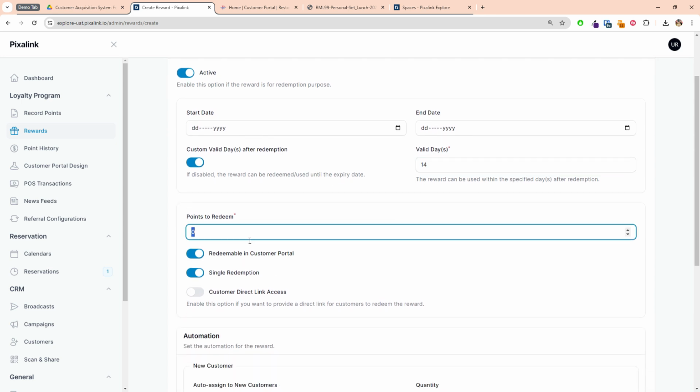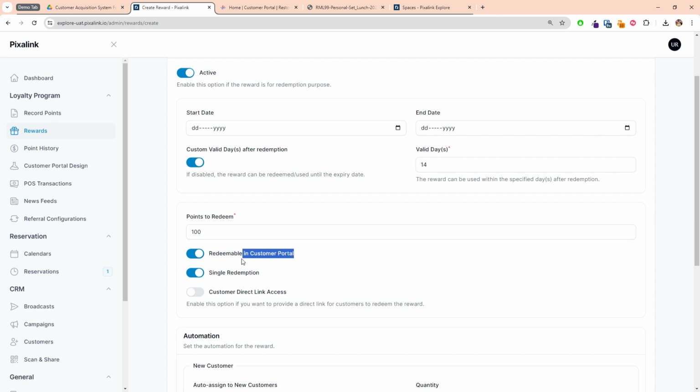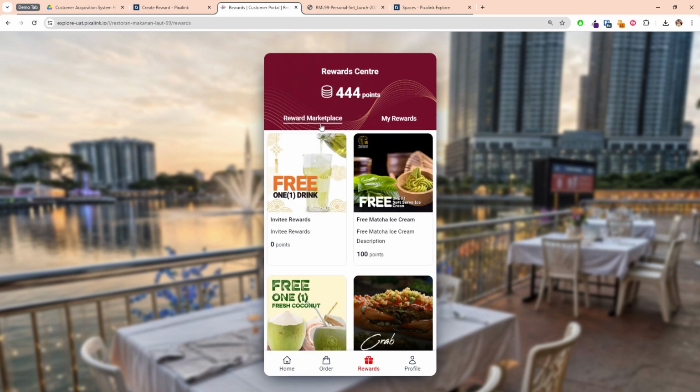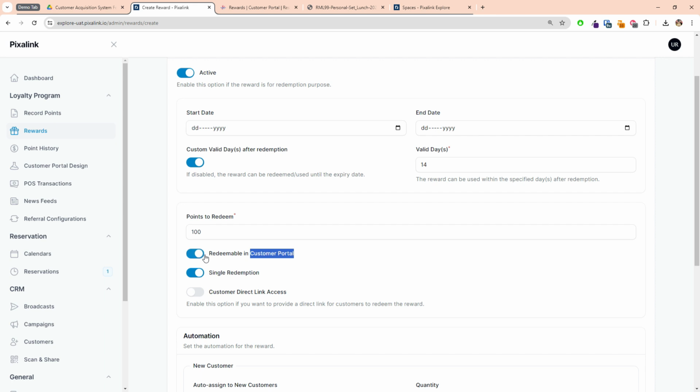And then you can also put how many points they need to redeem at the marketplace. For example, you need 100 points to get this voucher at the marketplace. So this is redeemable in the customer portal, which means you can redeem under the marketplace. All the items you set with this on will show under here. Okay.